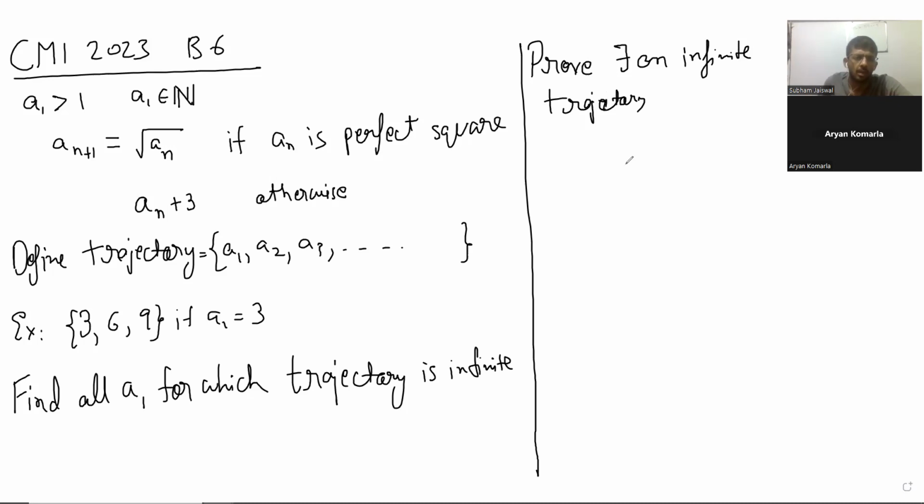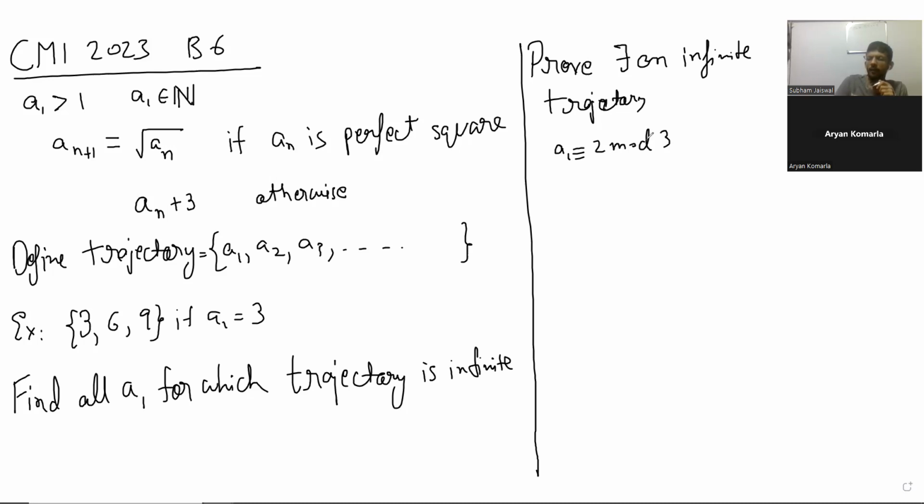Sir, for this, I was thinking any number that is 2 mod 3, since we're adding only 3. Suppose we start with a1 is 2 mod 3, then a2 will also be 2 mod 3, a3 is also 2 mod 3, so it's invariant under the process.